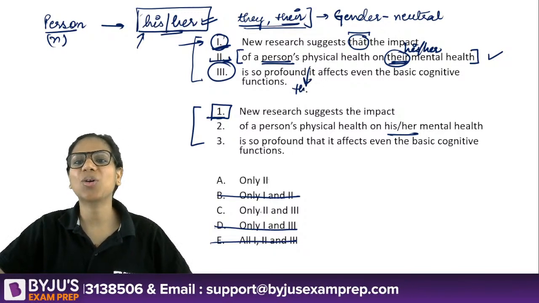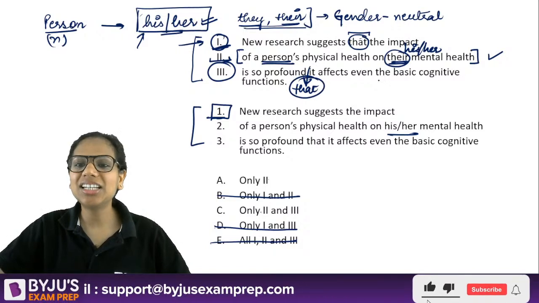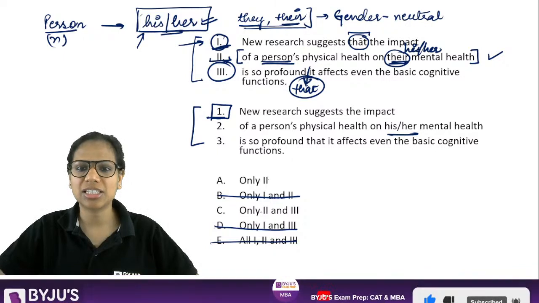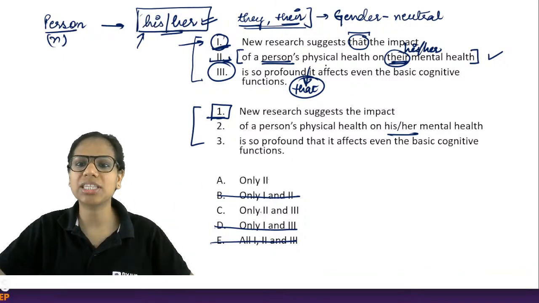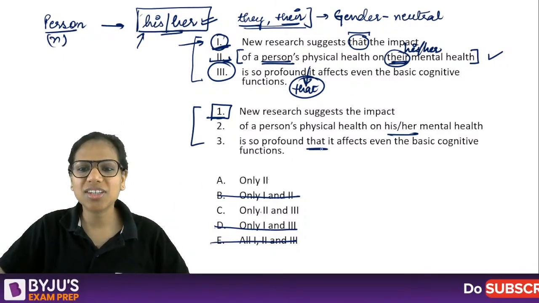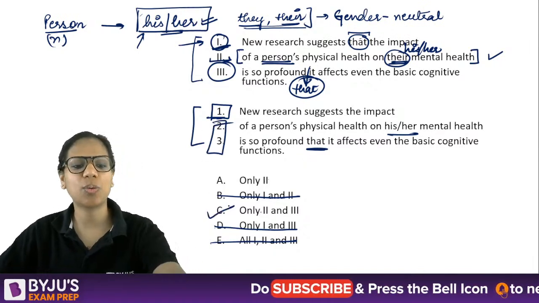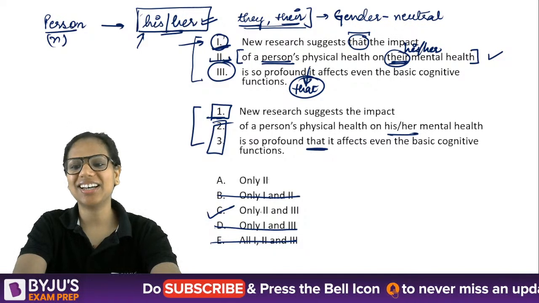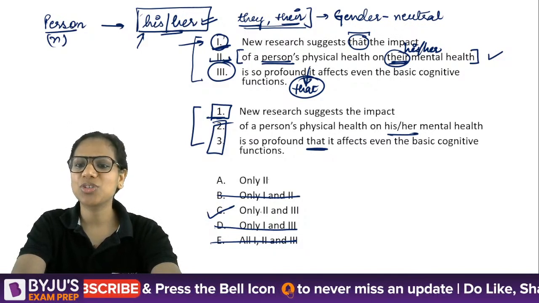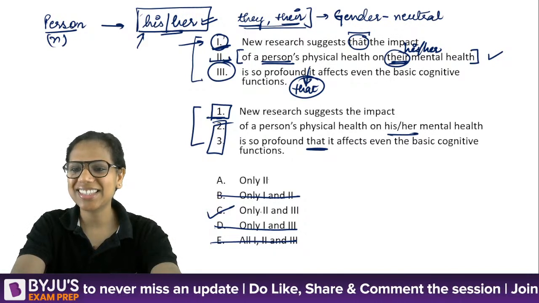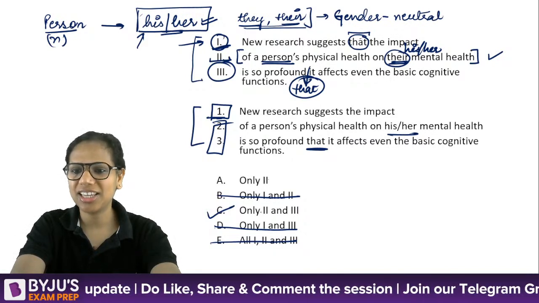Now here I require a that it affects even the basic cognitive functions, right? So it affects even the basic ones. So that was required here again. So 3, you are absolutely correct, requires correction, and C is our answer. Absolutely. Good. I think we had a unanimous C. Yes. No one said anything else.